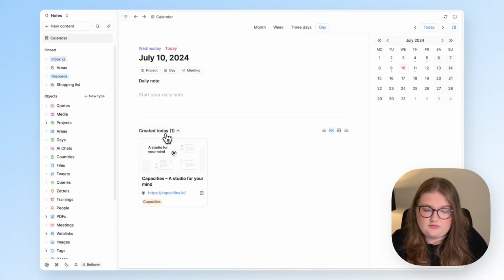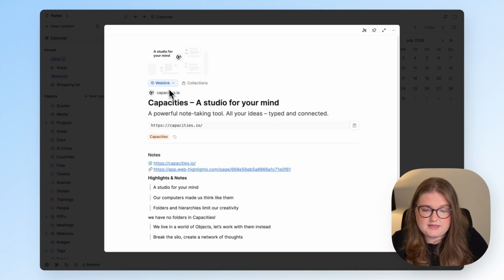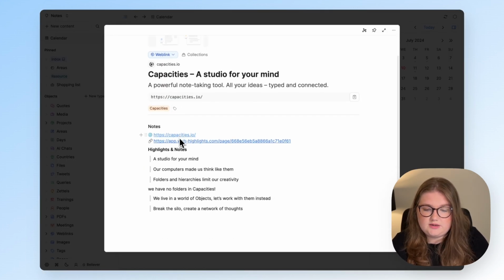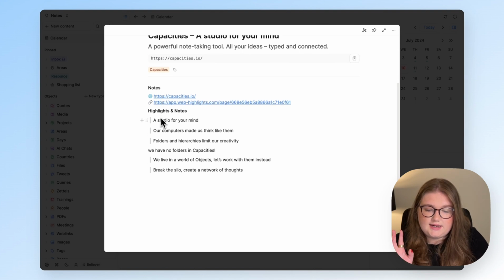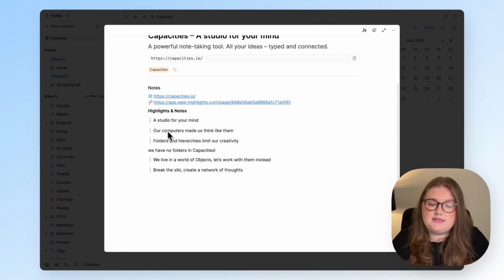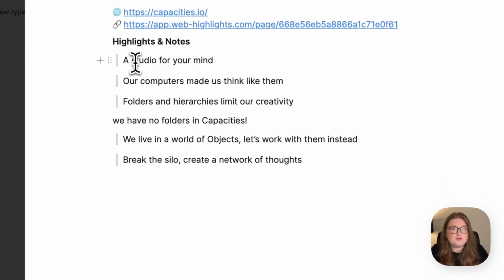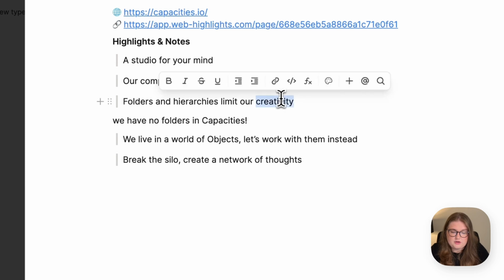So if I refresh that, I can see I have a web link. And it has all of the information that we saw in the sidebar. It has the tag and it has my highlights and notes as well. And of course, once these notes are in Capacities, once the highlights are in Capacities, they are free for you to format and link however you'd like.